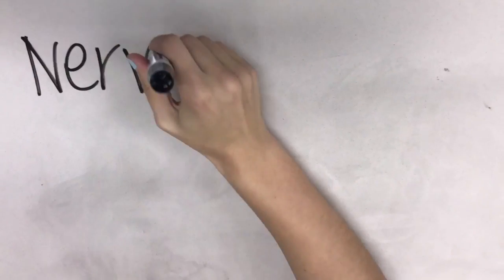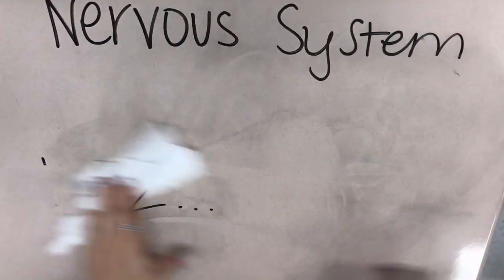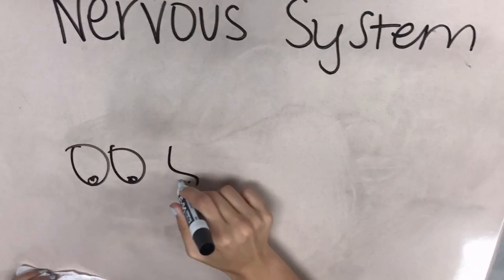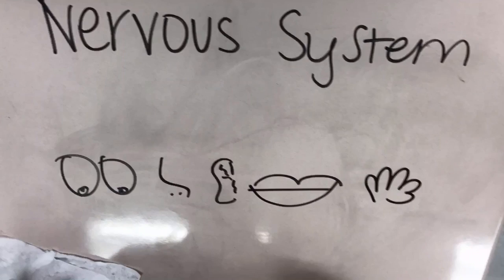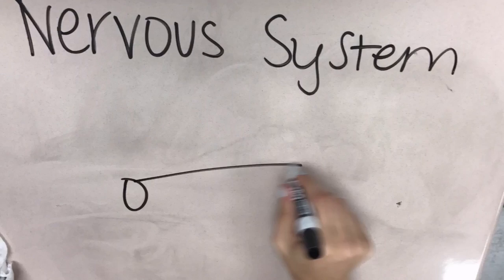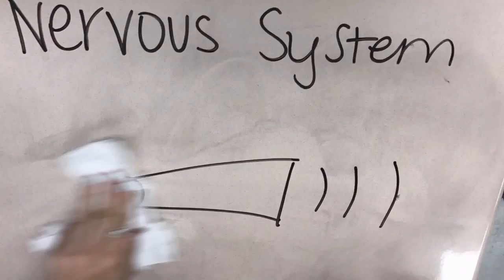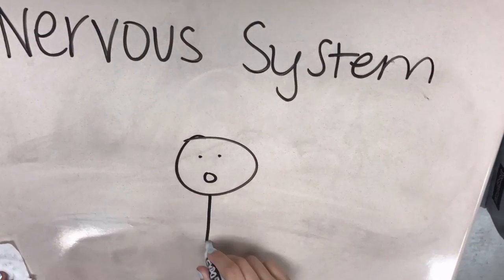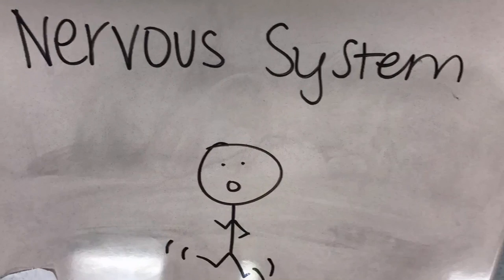The nervous system uses 3 types of neurons. The first is our sensory neurons, which are afferent, or they carry incoming information from the body's tissue and sensory receptors to the brain and spinal cord. The interneurons is where the communication takes place internally and intervene between sensory input and motor output. Our motor neurons are efferent, which means they carry outgoing information from the brain and spinal cord to our muscles and glands.